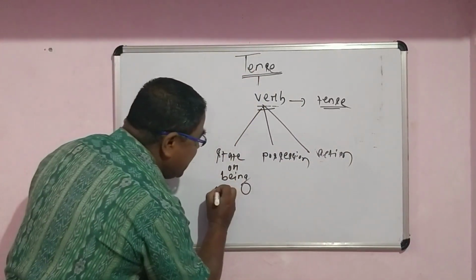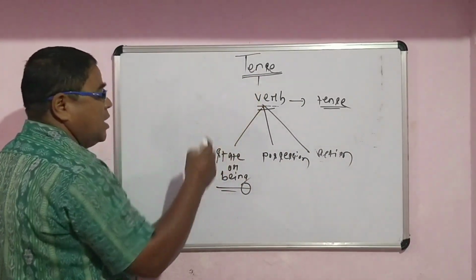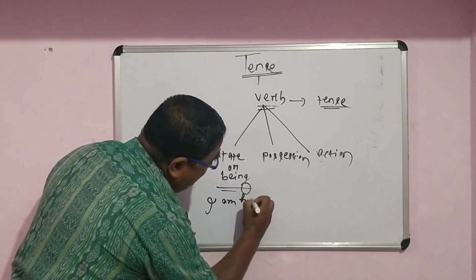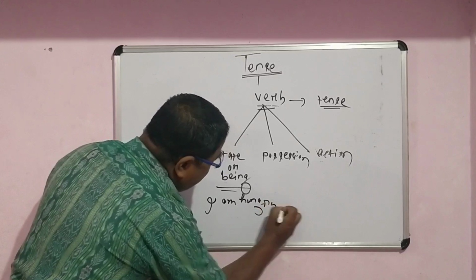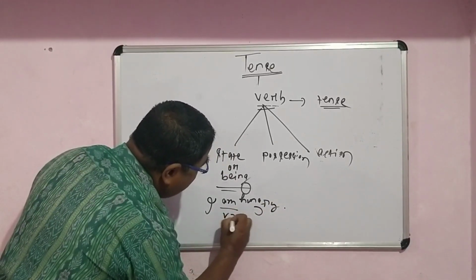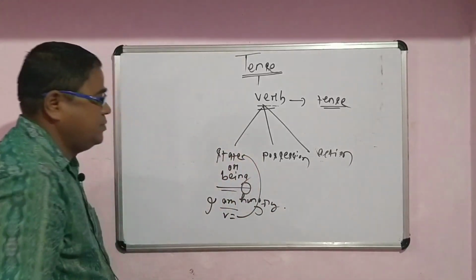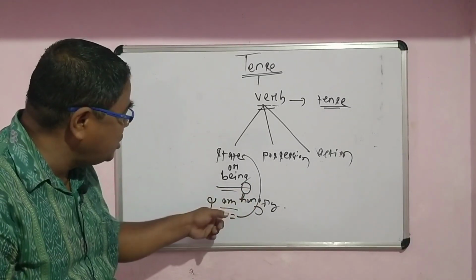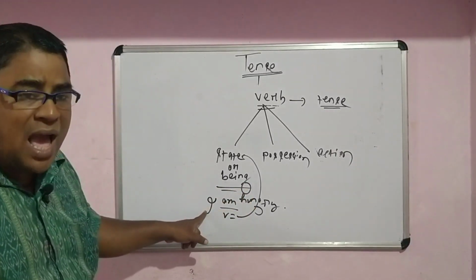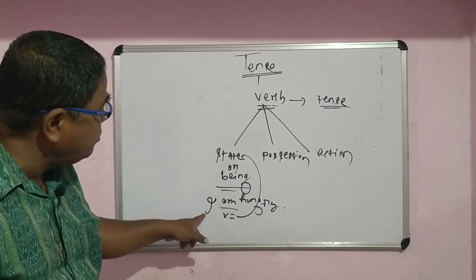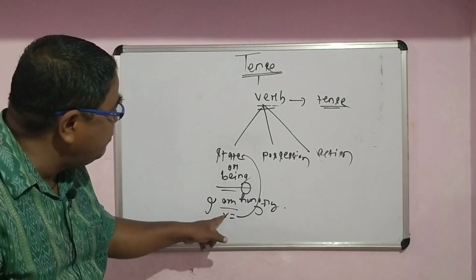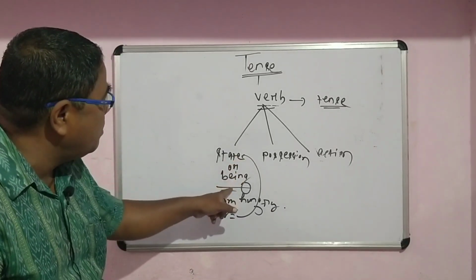Remember, what is the state? What do you mean by the state of the verb? If I say I am hungry, remember, is this am the verb referring to state or action? Hunger is the state related to the subject I. Verb is always related to the subject, subject is always related to the verb. So am is a verb referring to state or being.